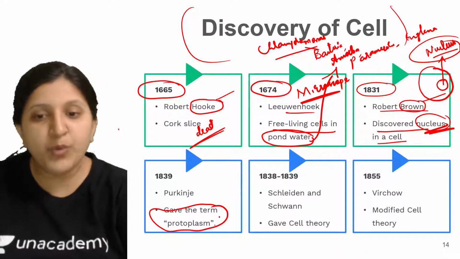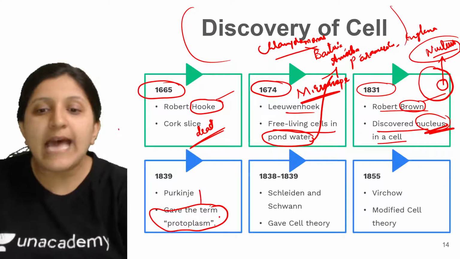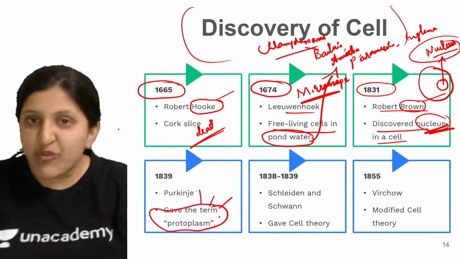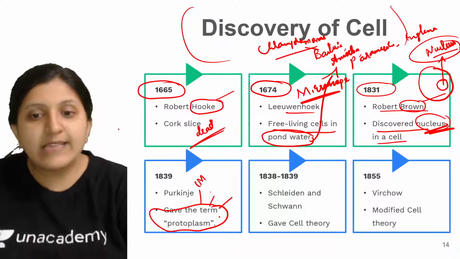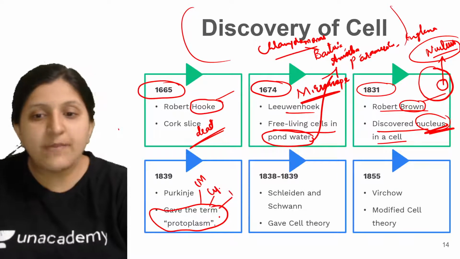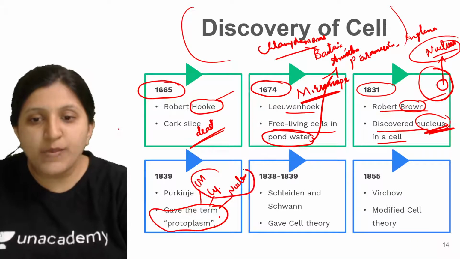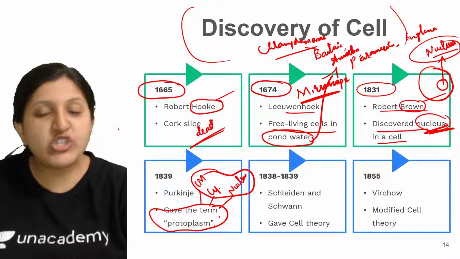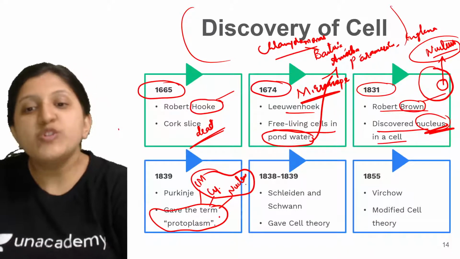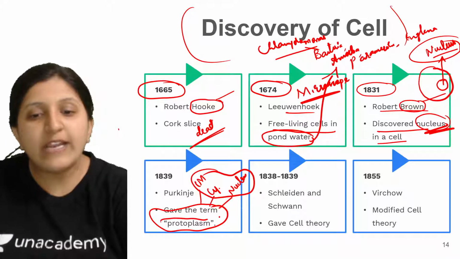Purkinje gave the term protoplasm, meaning the cell membrane, and inside the cell membrane a cytoplasm and a nucleus. All of these three together, we call a protoplasm.